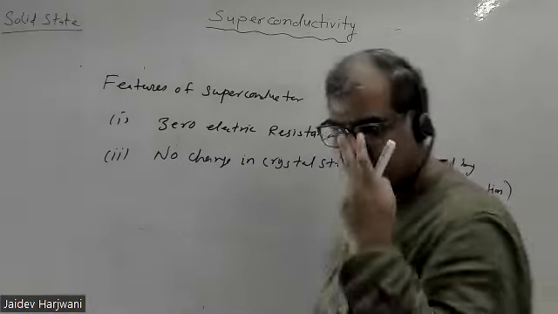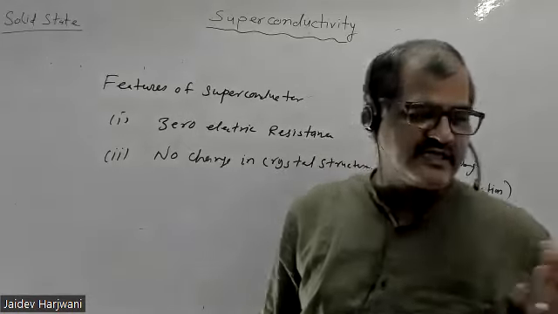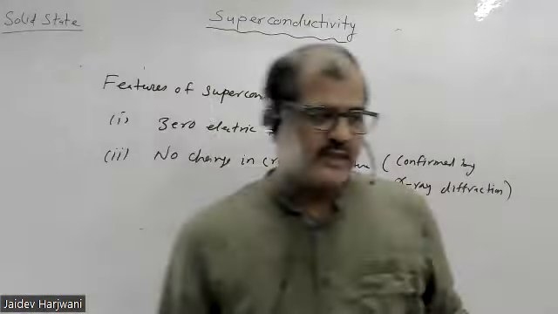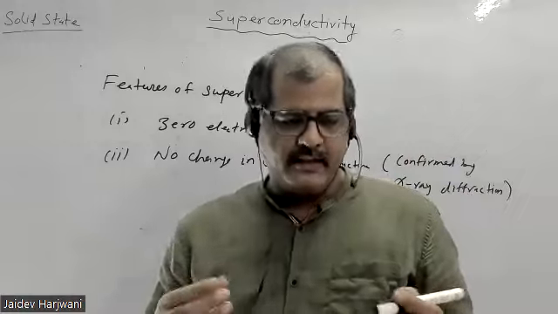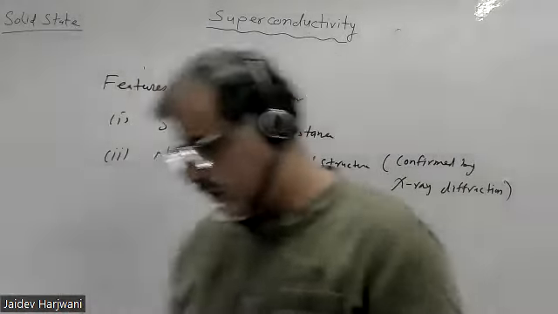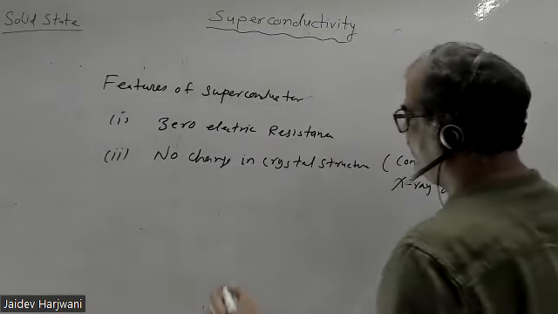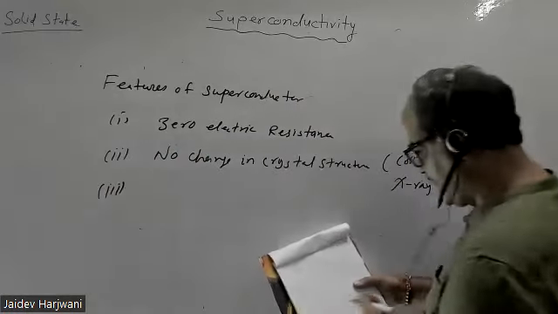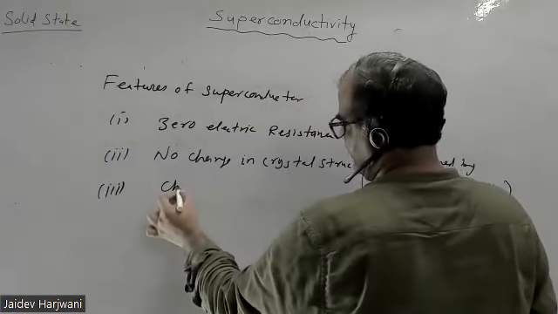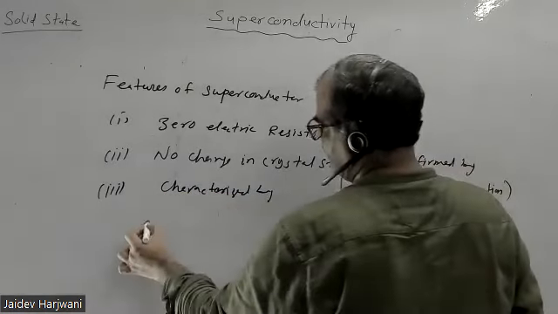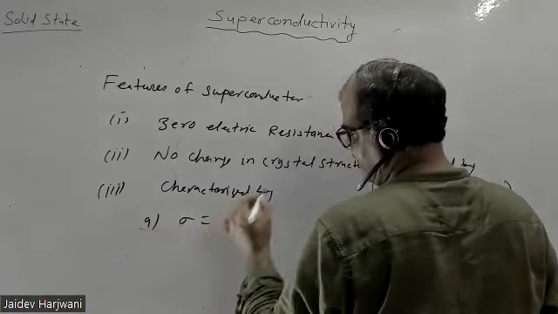So the automatic question is: why does resistance drop to 0? You are applying current, so current is there in the sample, even though the resistivity is 0. Why is it so? Let me write here number 3. Zero electric resistance, no change in crystal structure, and it is characterized by, number 1, infinite conductivity.